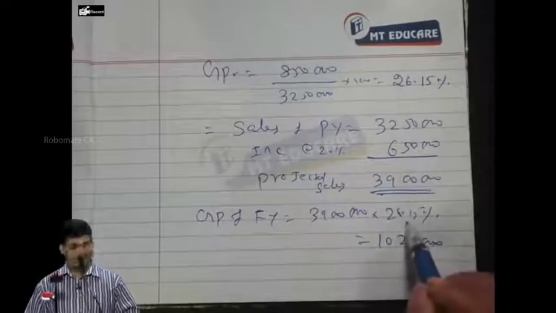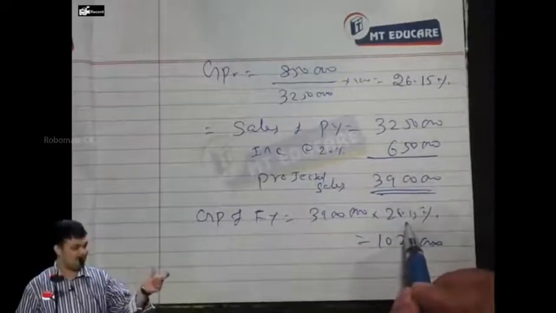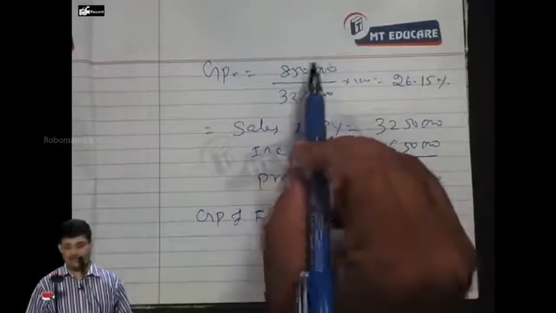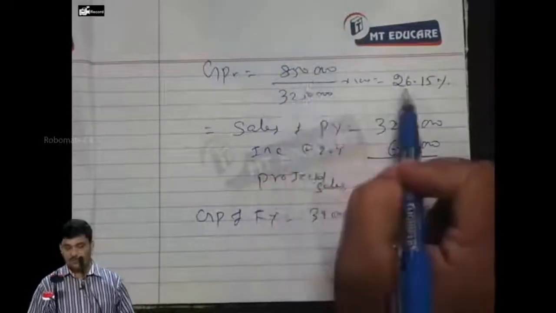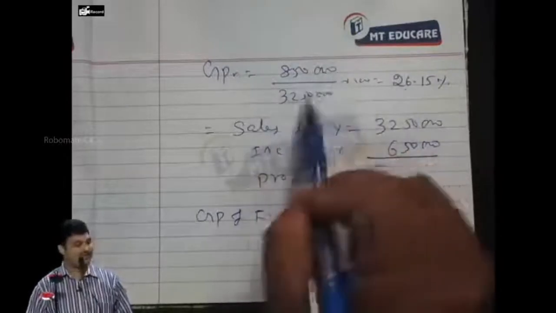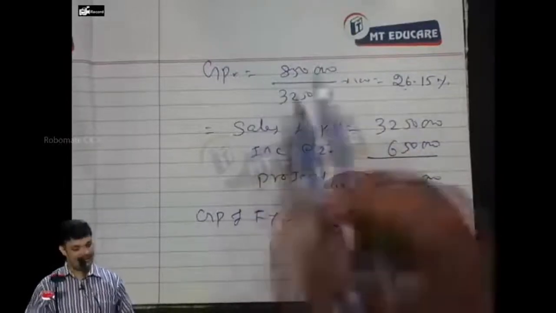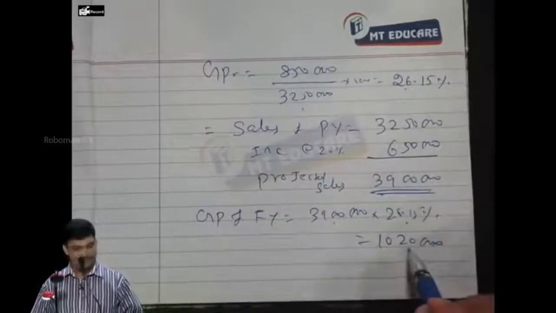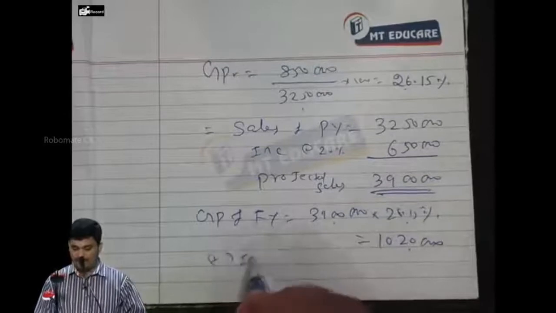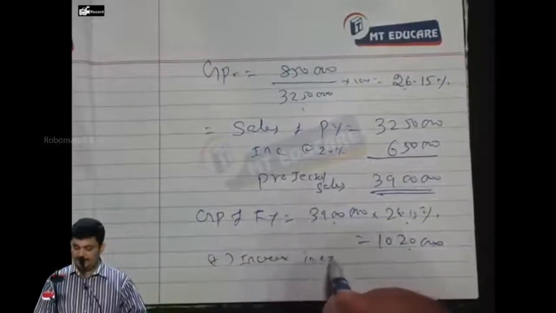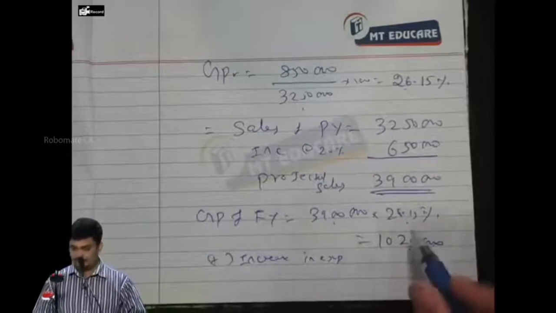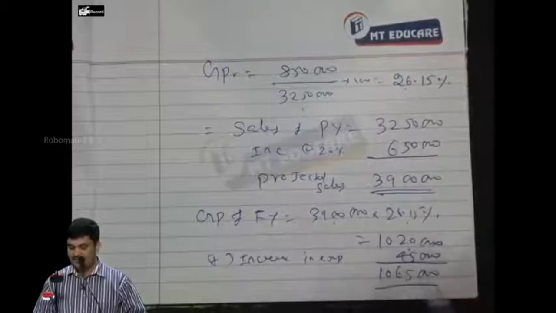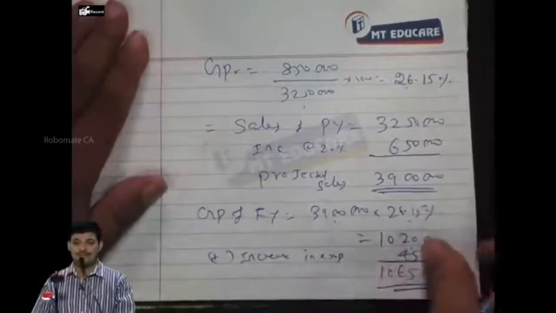Correct? Because this 26.15 is an approximated percentage. What is this approximate percentage? I told you to get accuracy, you can use a fraction. What is this percentage all about? 8,50,000 by 32,50,000, which is 85 by 325. So apply that: 39 lakhs into 85 by 325. You get how much? 10,20,000 plus the increase in expenditure. What is the increase in expenditure? 45,000. So it is 10 lakh and 65,000. This is the longest method. Correct?